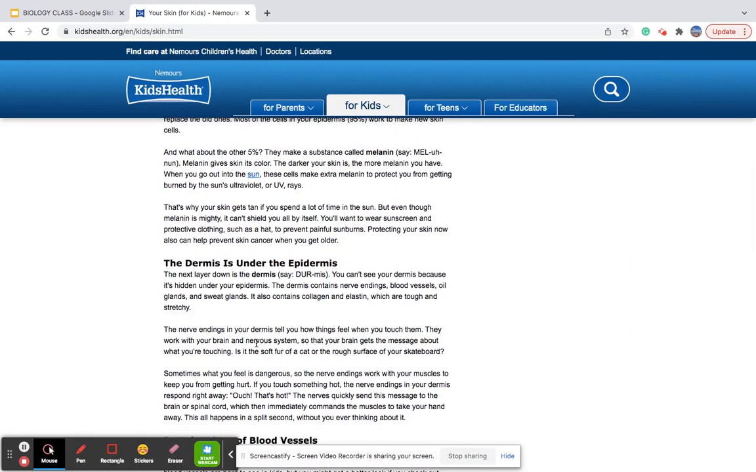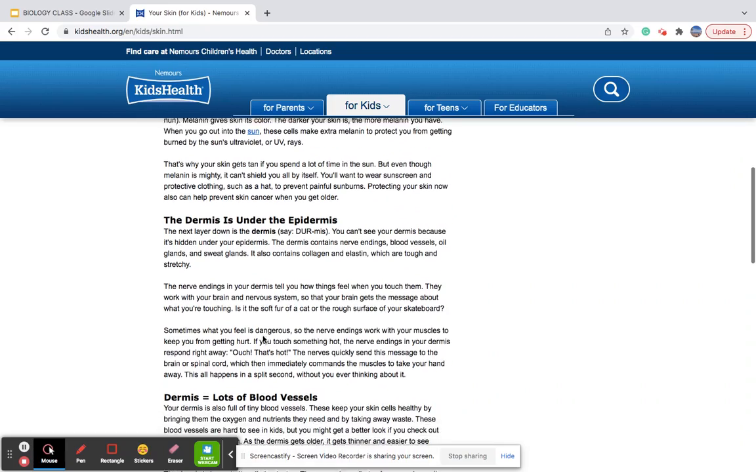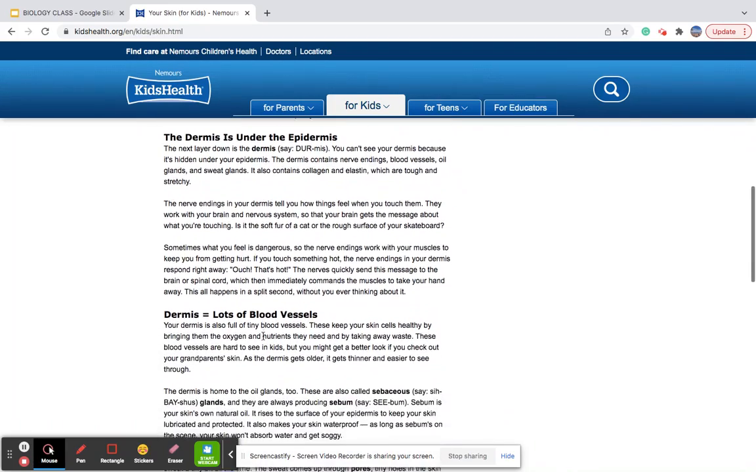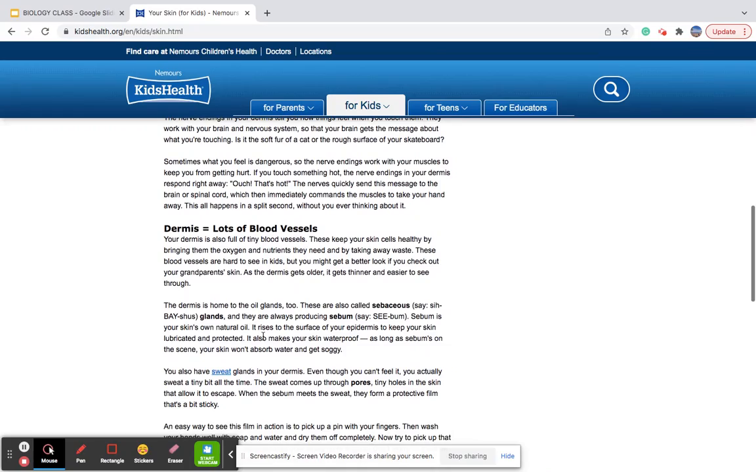Then I read through the article and find out what skin is, three facts about skin, and the function of the skin.